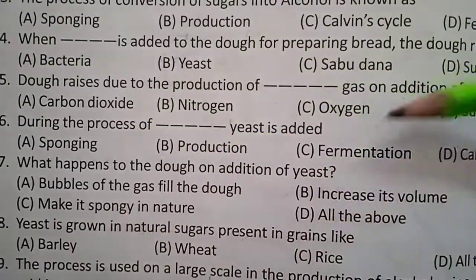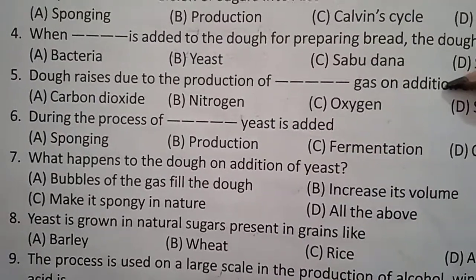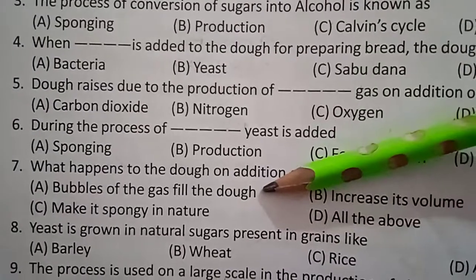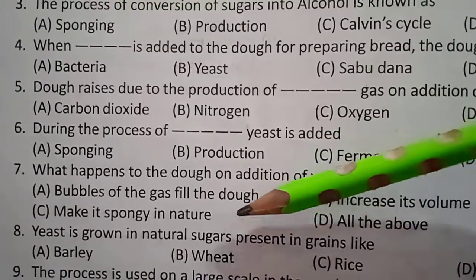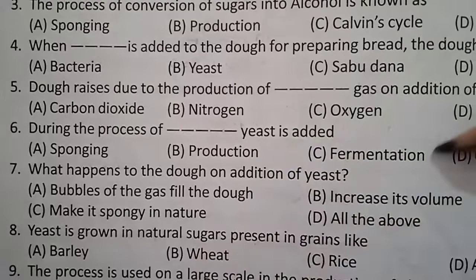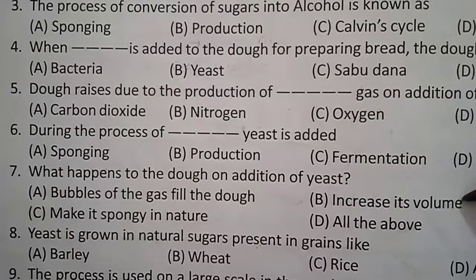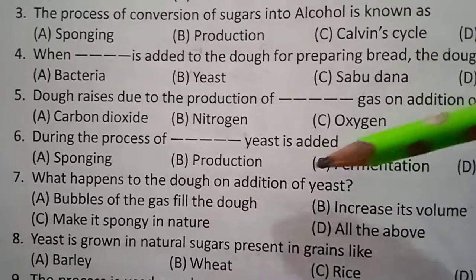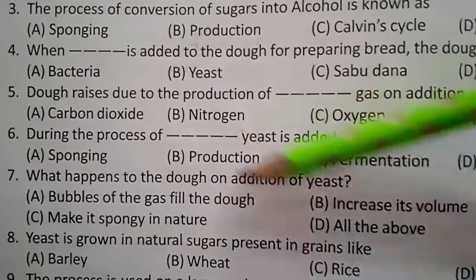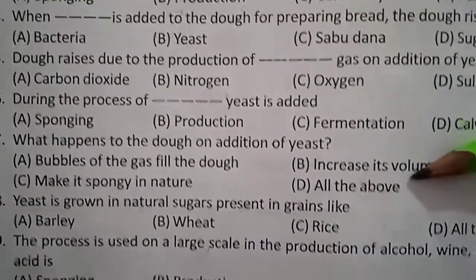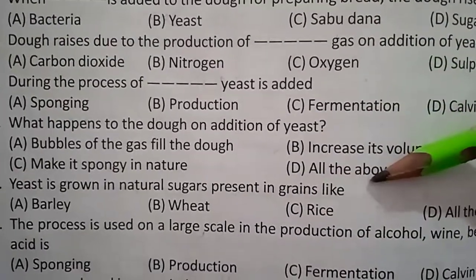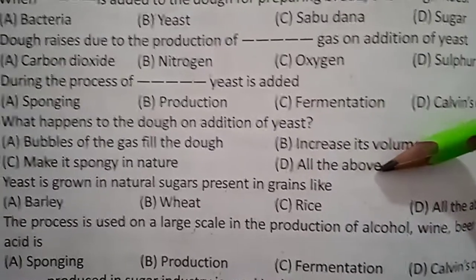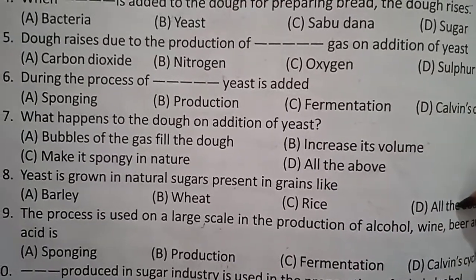What happens to the dough on addition of yeast? Bubbles of the gas fill the dough. This is carbon dioxide, and it makes the dough spongy in nature and increases its volume. All these can happen by addition of yeast to the dough. So the answer is all of the above. Yeast is grown in natural sugars present in grains like barley, wheat, rice.